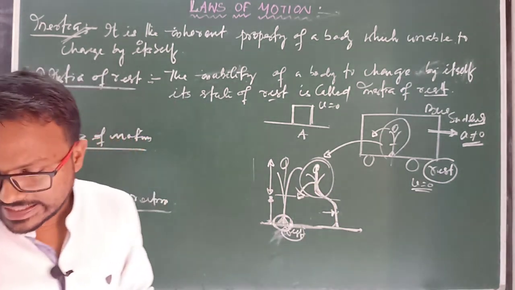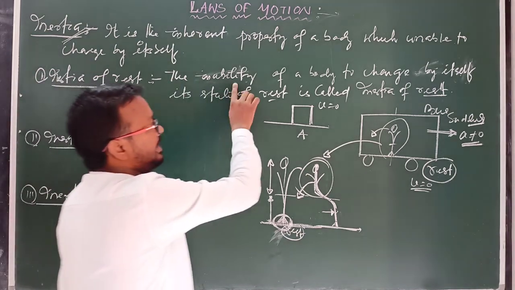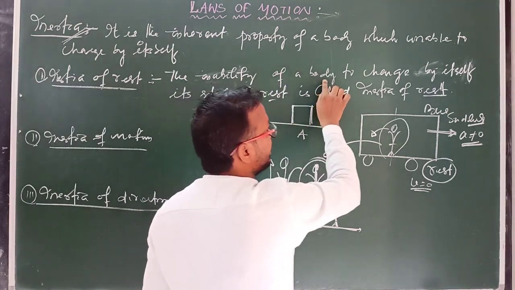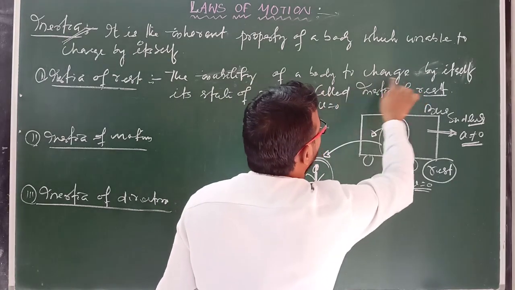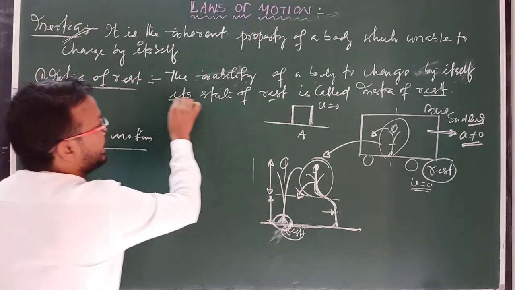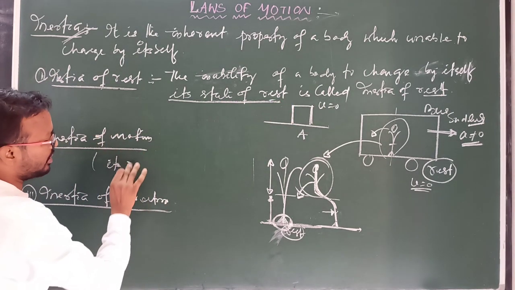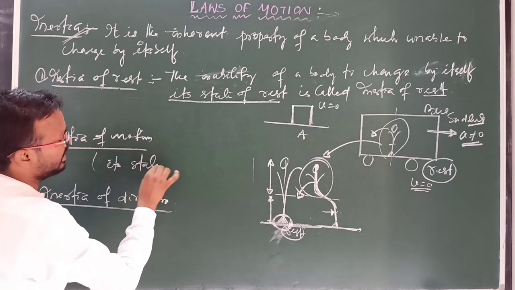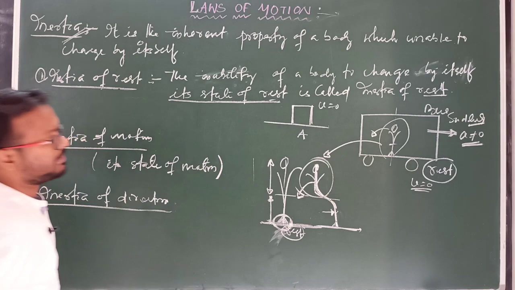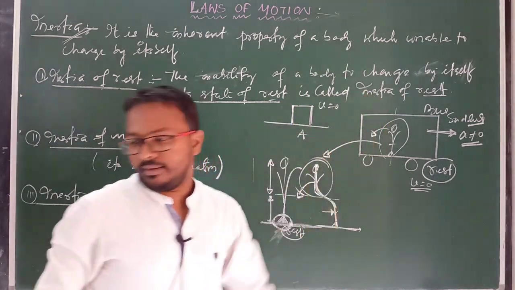Clear? And next, come to inertia of motion. So the inability property of a body due to which the body is unable to change by itself its state of motion is called inertia of motion.